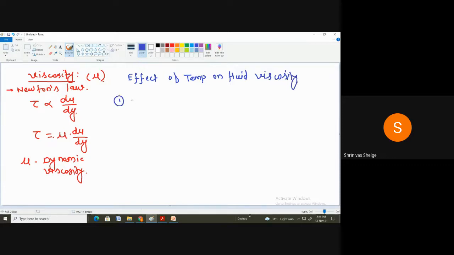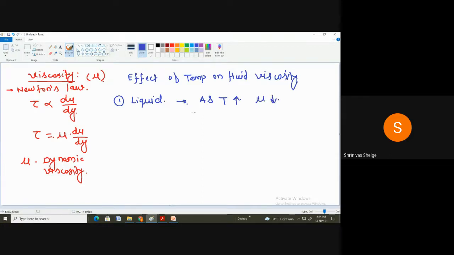The first thing, in terms of what? Liquid. In case of liquid, remember that as temperature increases, what about the viscosity? Decreases. Yes, so viscosity decreases. In case of liquid, as temperature increases, viscosity decreases.